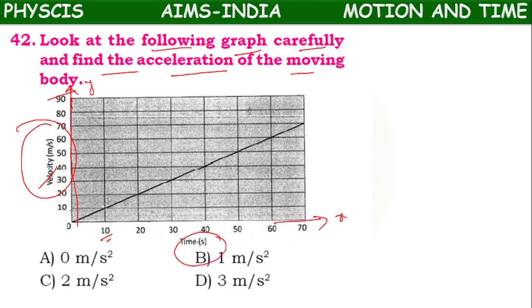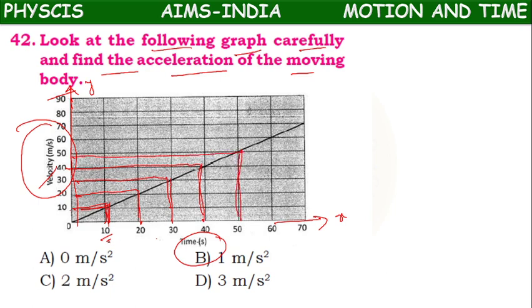For 10 seconds, 10 meter per second velocity. For 20 seconds, 20 meter per second. For 30 seconds, 30. For 40 seconds, 40 meter per second. For 50 seconds, 50 meter per second.